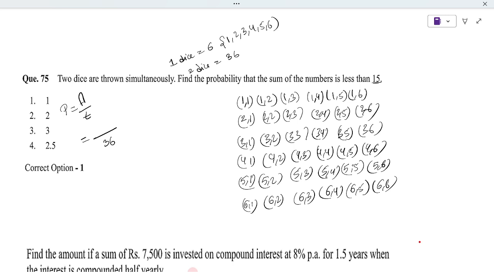Even the last dice thrown, 6 plus 6 is 12, isn't it? The highest sum is 12, and the smallest sum is 2, so everything is less than 15. So favorable outcomes will be all 36, and 36 by 36 is 1. The answer will be 1, so this is the answer.